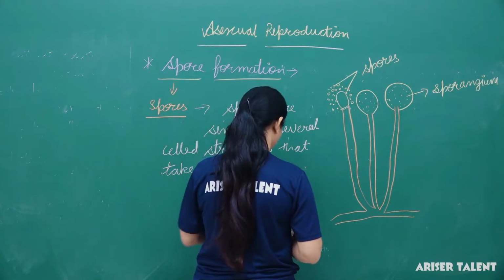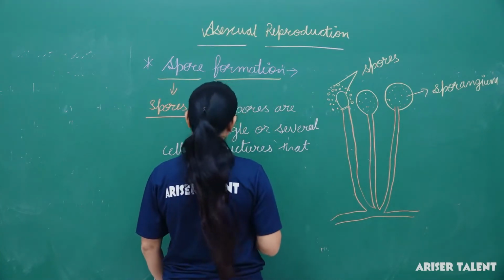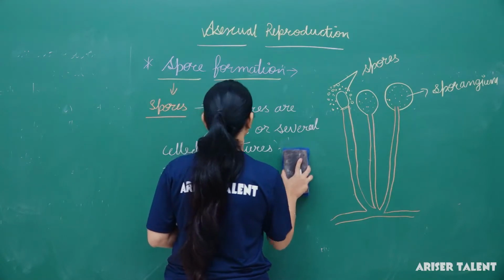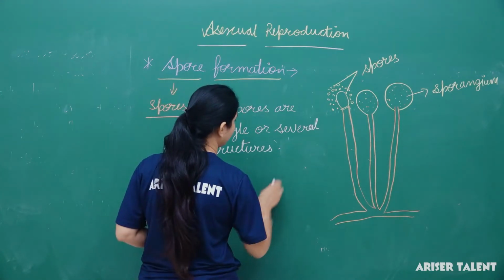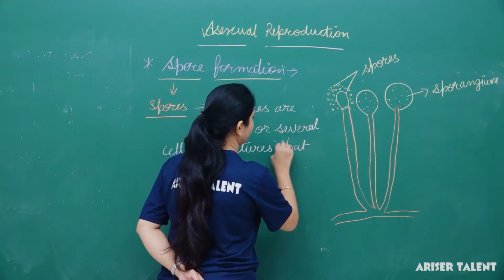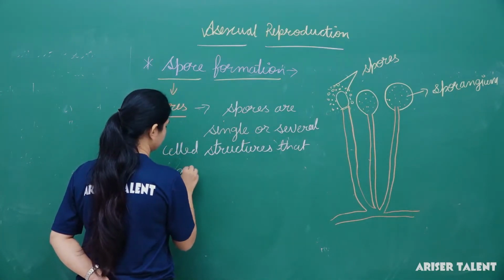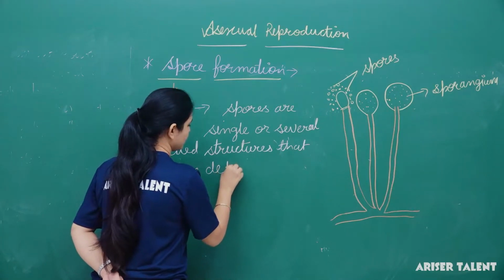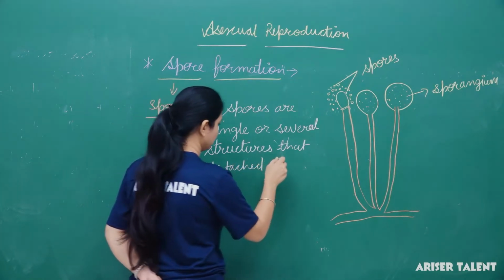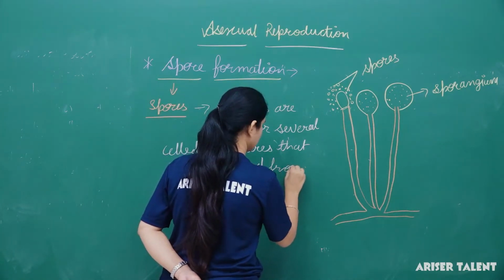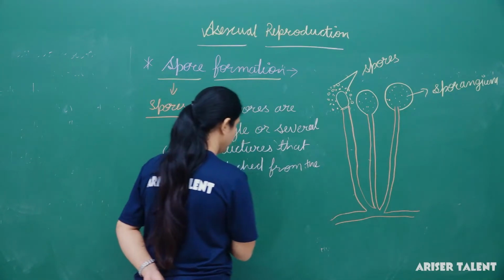They are structures detached from the parent.